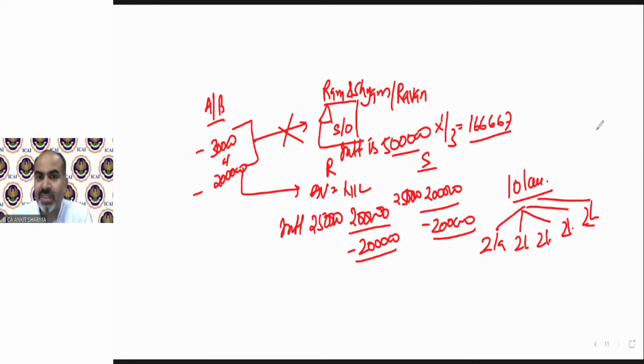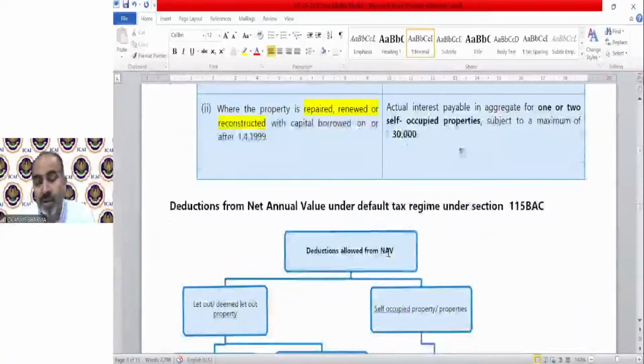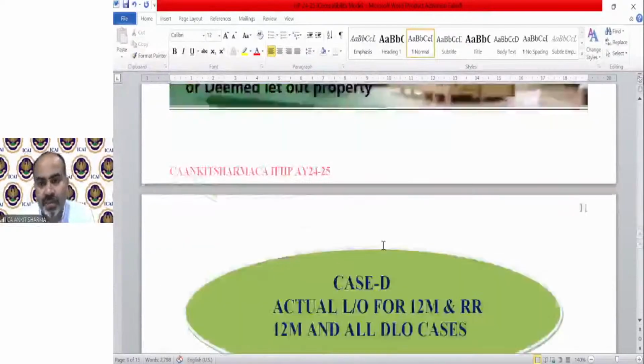So that note number 4 is just saying that the limit of 30,000 or 2 lakh is not property-wise but person-wise. So if there are joint holders or co-owners, in that case they can separately claim the deduction of 30,000 or 2 lakh as the case may be in case of a self-occupied property. In other cases there is no restriction on interest, so there is no issue. The computation will be in the normal manner, except that in the case of house property self-occupied or vacant, the interest deduction can be claimed by all of them separately, 30,000 or 2 lakh as the case may be. Clear? Now the remaining 1 or 2 clarifications are there. Then we will move on to solve our test-your-knowledge cases and the query session, of course.